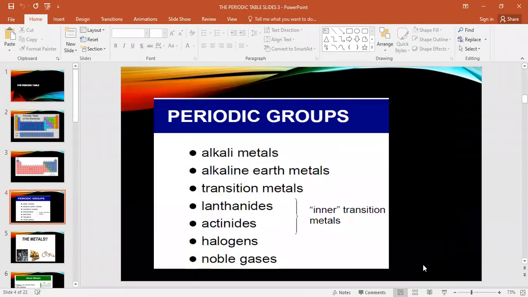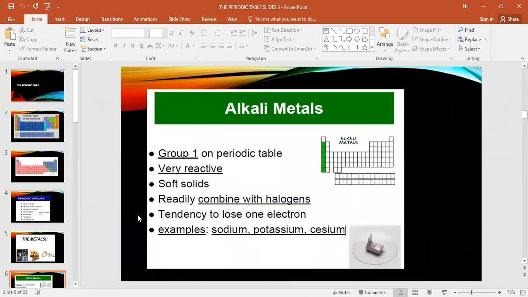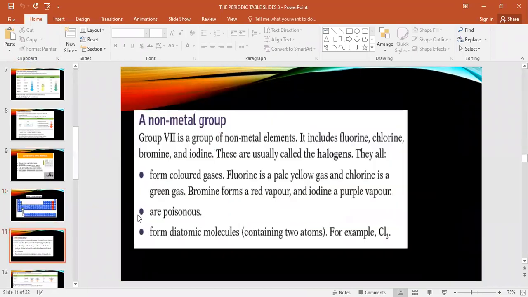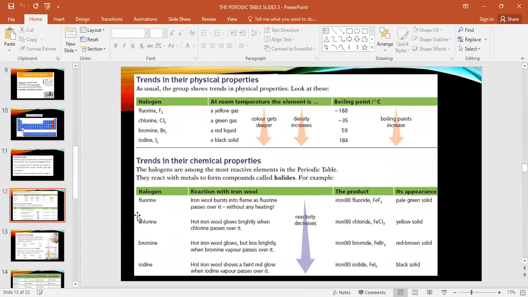Let's see here. Last time we finished first alkali metal, then alkaline earth metal. We are going to start today the halogens, then noble gases, and at the end transition element. Need to pay attention, please. These are what we study.